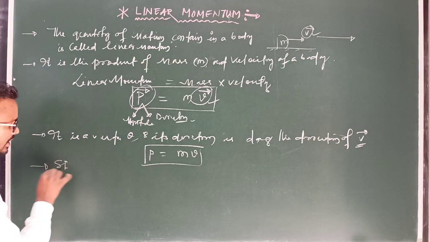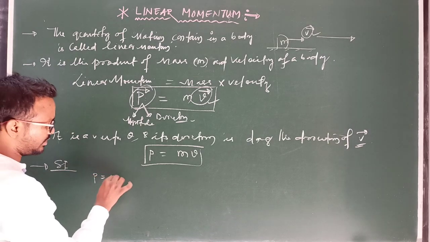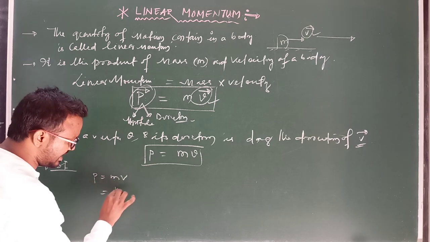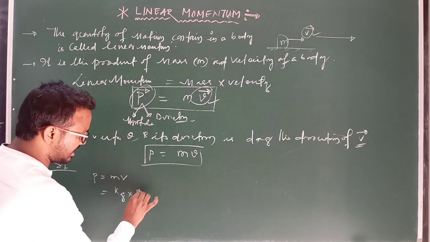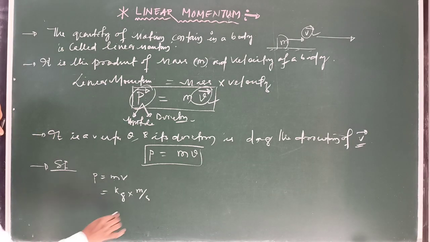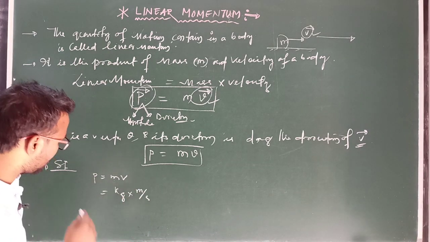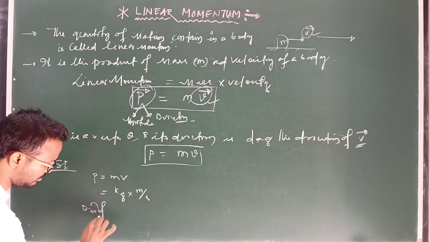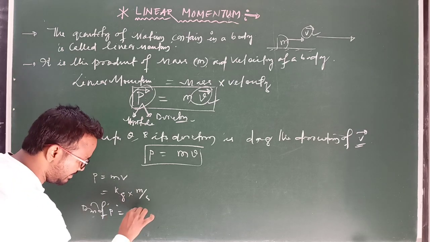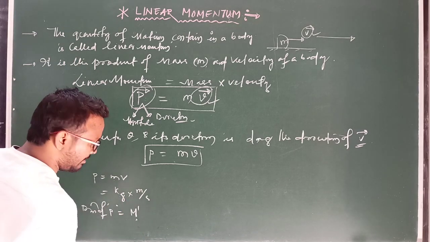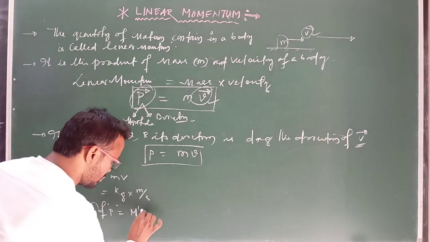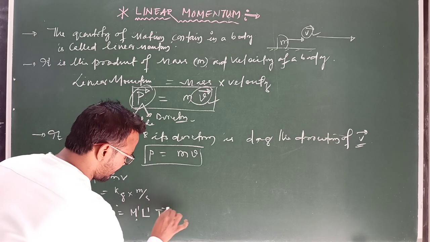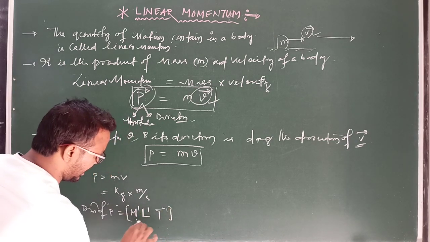So next, what will be its unit in SI system and CGS system? In SI system, the unit of momentum, P equal to m into v, where m means mass, so you measure kg, into velocity, meter per second. So this is the SI unit of momentum, kg meter per second. And if you want to find its dimensional formula, then you can calculate the dimension here. Dimension of momentum P equal to kg, represented by capital M, into meter per second. Meter has dimensional formula L1, divided by time, so dimensional formula T minus 1. Clear?